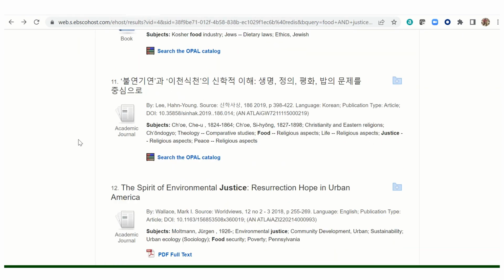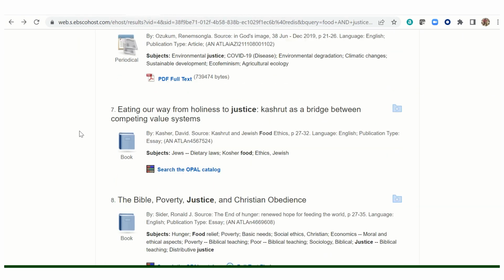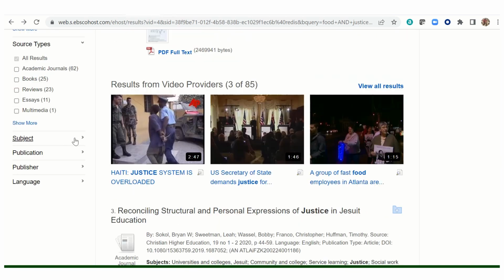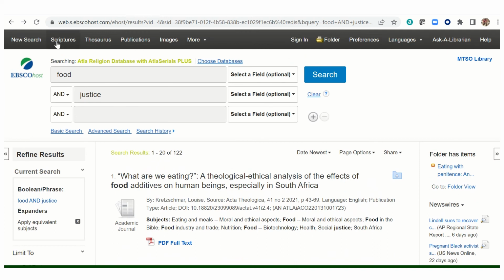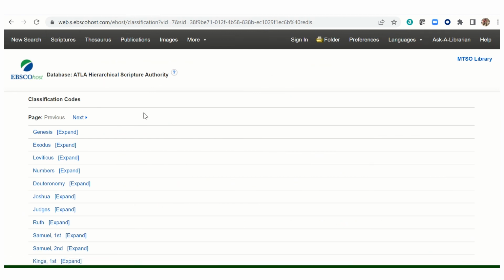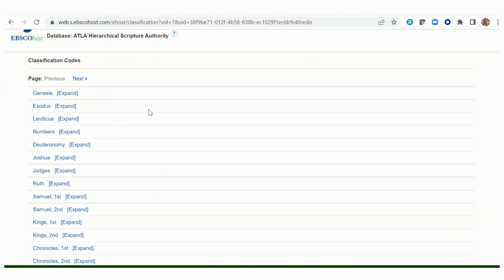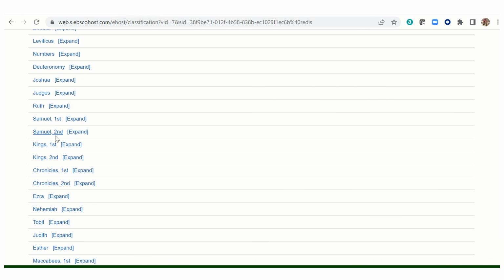Now back to ATLA. One last feature I want to point out is the scripture search function up here at the top. This is unique to the ATLA database. And if you have a biblical passage you're researching, this is a quick way to get to articles about it. Just click on Scriptures, scroll down to your book, and hit the expand link to get to the chapter.